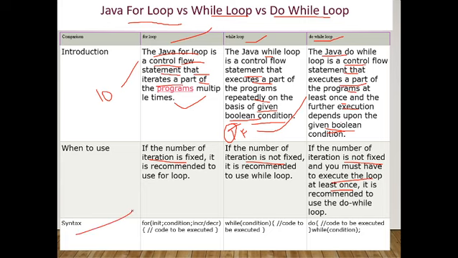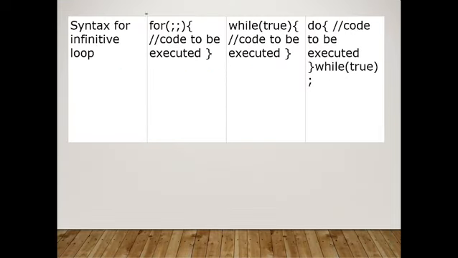Now the syntax for the for loop: first the initial value will be there, then the condition, then increment or decrement, then the code to be executed. So in all loops there will be 3 or 4 parts.